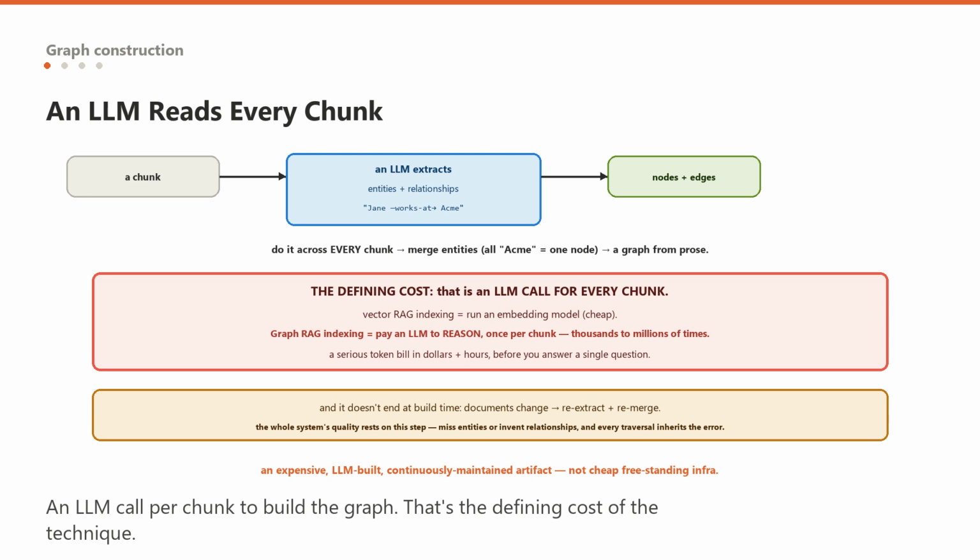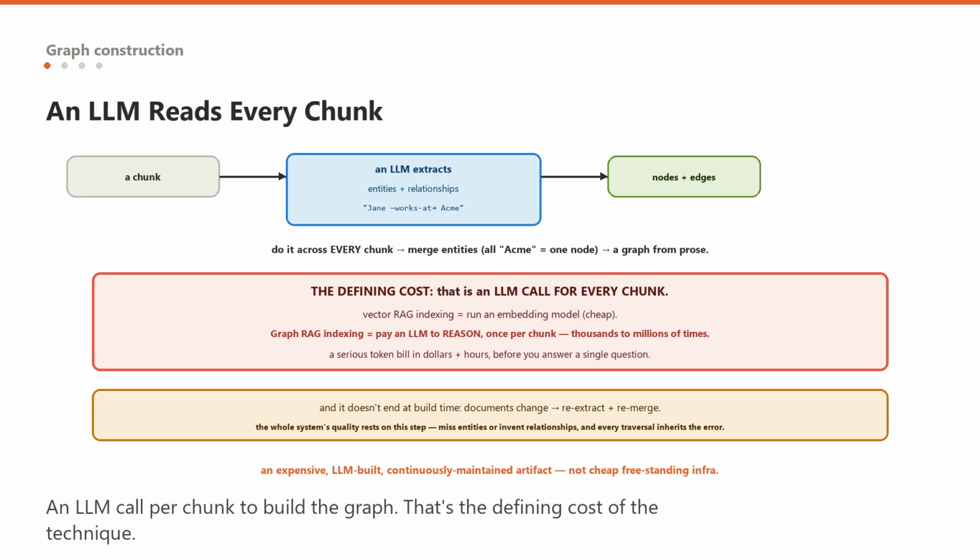The model reads a paragraph and emits entity, Acme Corp, type company; entity, Jane Doe, type person; relationship, Jane Doe works at Acme Corp. Do that across every chunk, merge the entities that refer to the same thing, so every mention of Acme Corp becomes one node, and you have assembled a graph from prose.